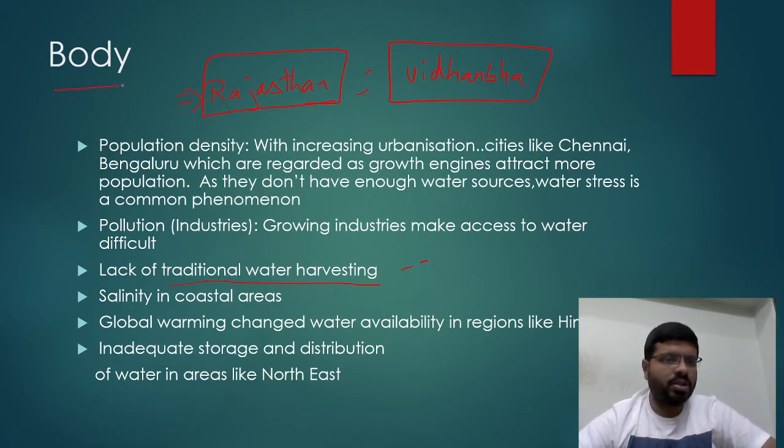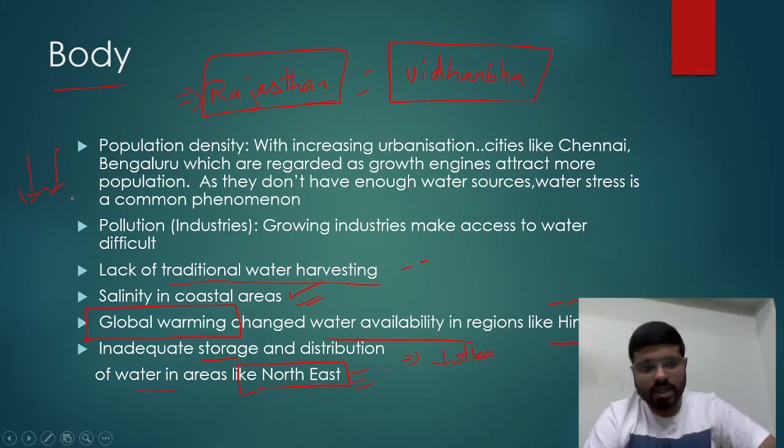Other factors are salinity in coastal areas, and global warming, which is another factor causing danger in certain parts, changing the water availability in regions like the Himalayas. Then there is inadequate storage and distribution in areas that receive more water, like the Northeast. The Northeast region gets heavy rainfall, but inadequate storage capacity and distribution cause certain stress. These are all the key points, right?